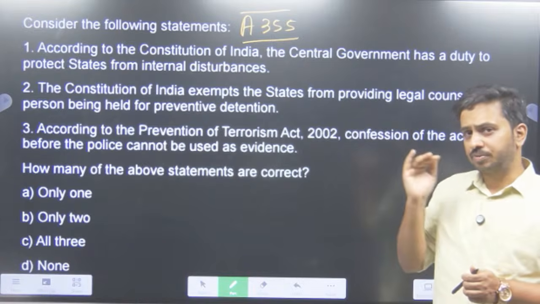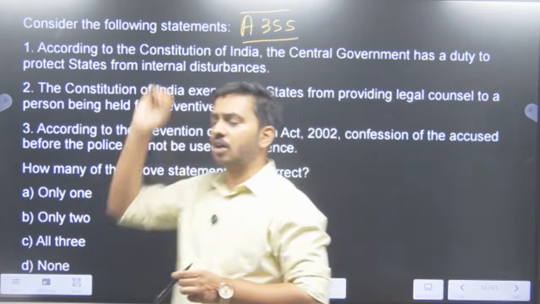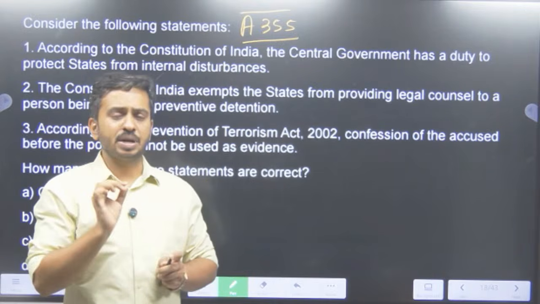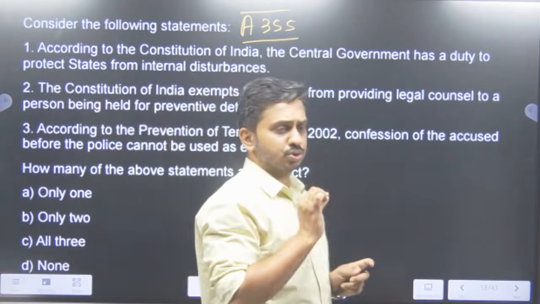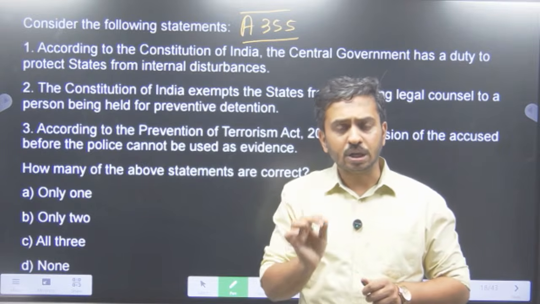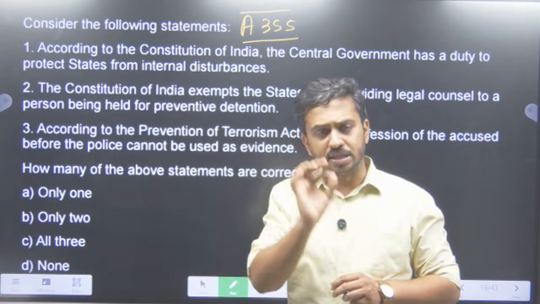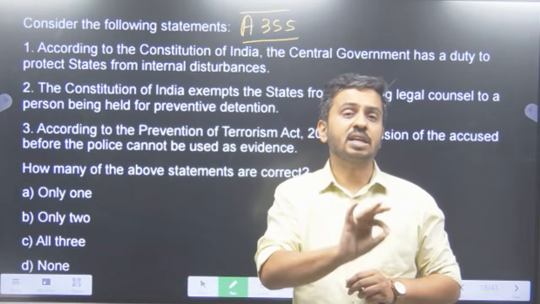What does Article 355 say? 355 says that the central government has to make sure that the government in the state is carried on in accordance with the provisions of the Constitution of India. And it also says that it is the duty of the central government to protect any state in this country from any external aggression or internal disturbance.